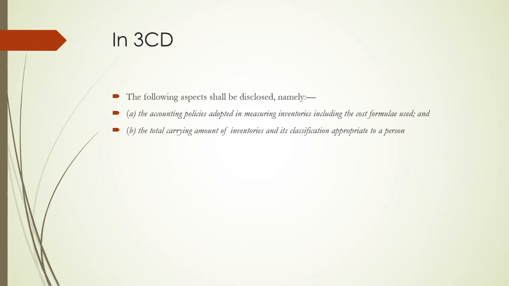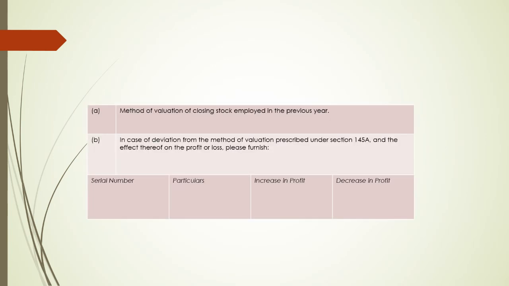Then if 145A is adopted, there is a question regarding the method of valuation prescribed under 145A and its effect on the profit or loss. Why? Because 145A prescribes following the ICDS 2 standard, and inventory valued as per the ICDS standard would differ from inventory valued as per the normal accounting standard in the books.